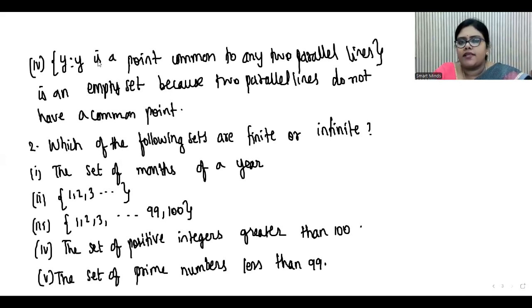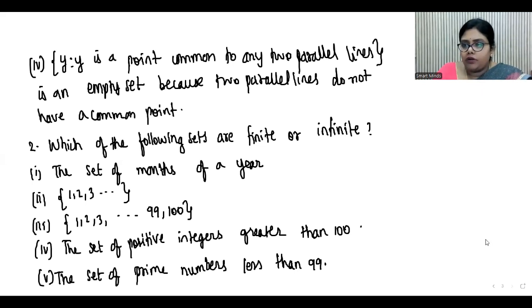Which of the following sets are finite or infinite? So let me tell you, what do you mean by finite and what do you mean by infinite? Finite means which has some limit or which is countable, which is limited. Okay. And infinite is which doesn't have any limit, which is uncountable.